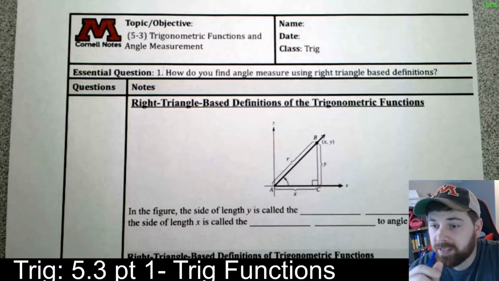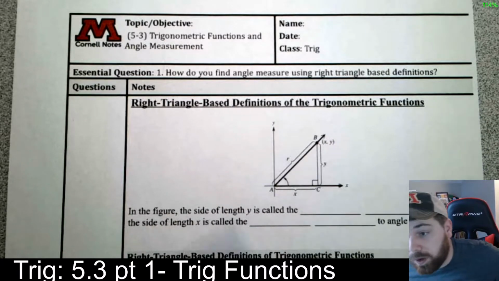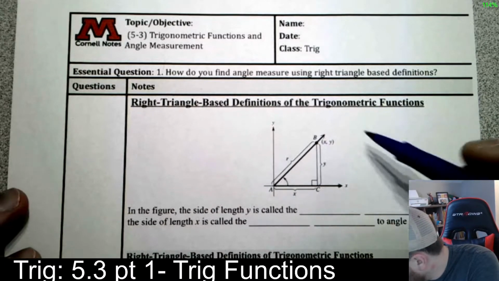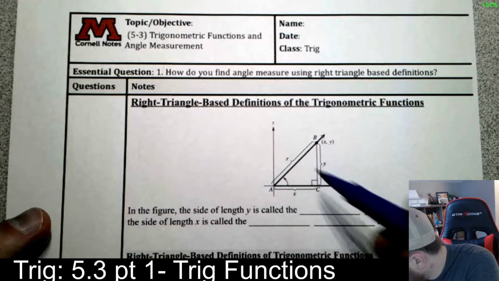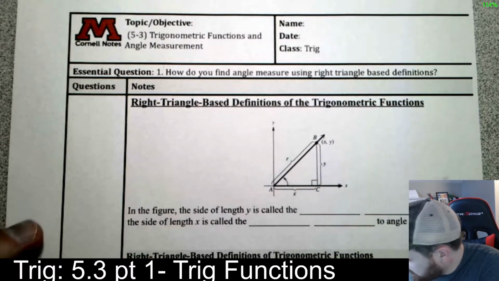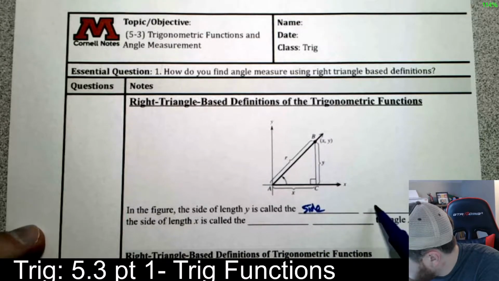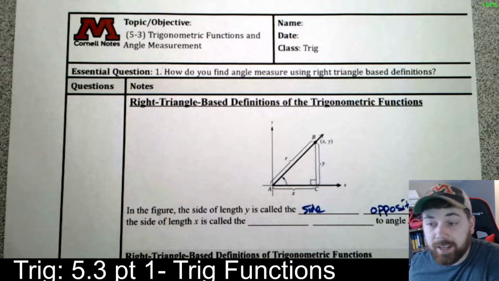So the right triangle based definitions, looking at this, we have the x, y, and the r from the previous sections, but here in this figure the side y is going to be called the side opposite of angle A. Again, we're looking at angle A here.